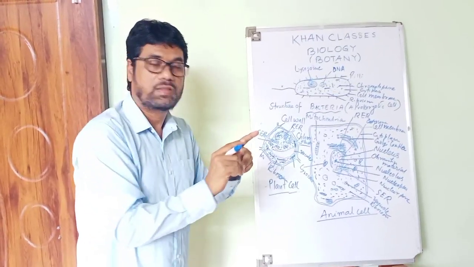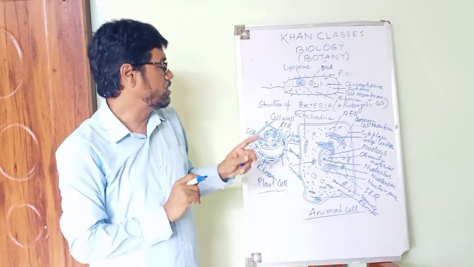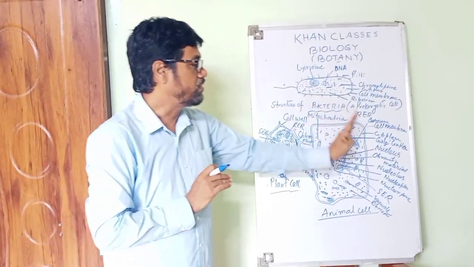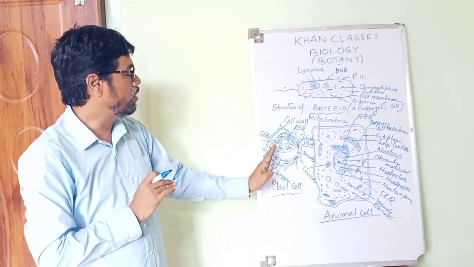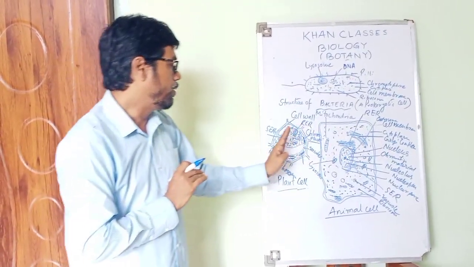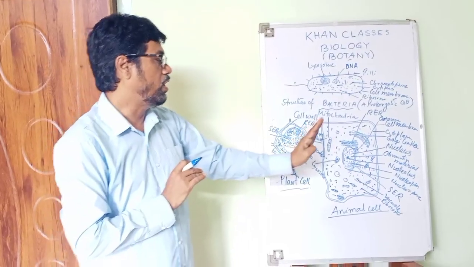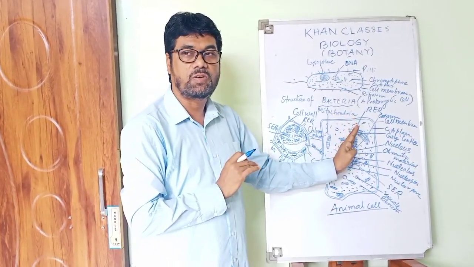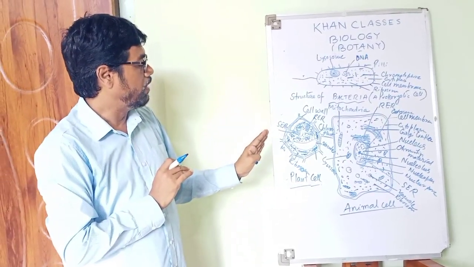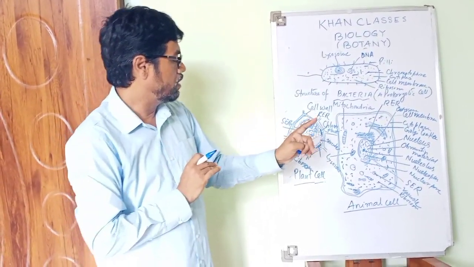Again, I am giving you the differences between the plant cell and the animal cell. In plant cells you will find a cell wall, which is absent in animal cells. In plant cells the nucleus is in the peripheral region, in animal cells it is central. In plant cells you will find a large vacuole, which is either not found or very small in animal cells.